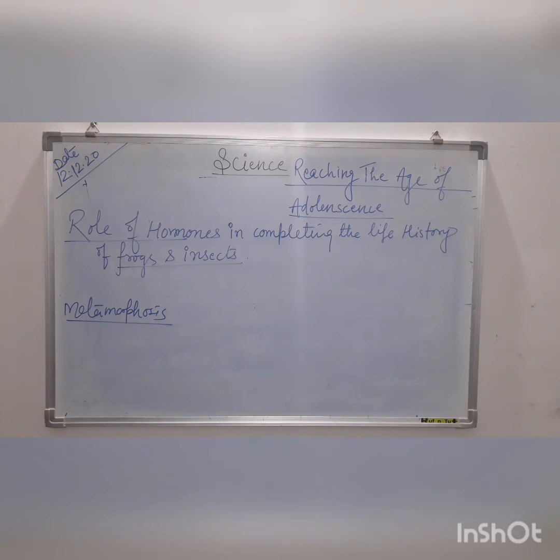The process of metamorphosis in insects is controlled by insect hormones. In other words, we can say the change from larva to adult insects during metamorphosis is brought about by insect hormones which are made in their endocrine glands. That's all for today. We will discuss the next topic. Okay, children?